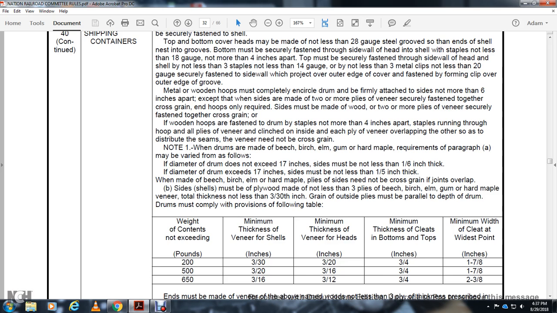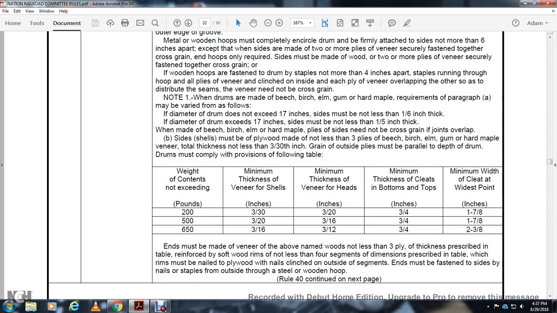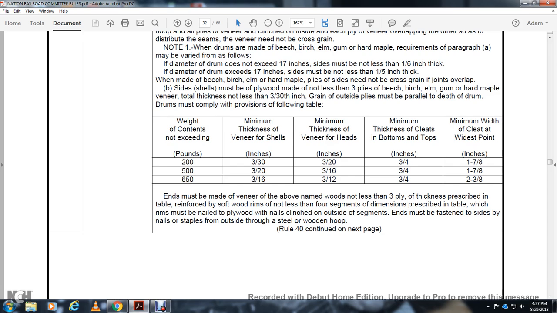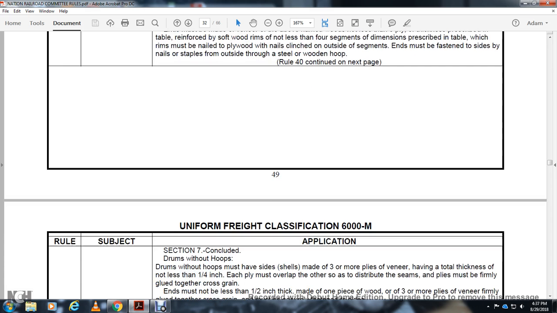Drums must comply with the provisions of the table. Weight not exceeding pounds. The minimum thickness of veneer in the shell, inches. Minimum thickness of veneer in the heads, inches. Minimum thickness for cleats and bottom tops, inches. Minimum cleat at the widest point. And it must be made of veneer of the above named woods, not less than 3 ply, of the thickness prescribed in the table, to reinforce softwood rims not less than 4 segments of the dimensions prescribed in the table, with the rim nailed to the plywood, nails clinched. The outside segment end must be fastened to the side with nails and stapled to the outside with a seal and wooden hoop.